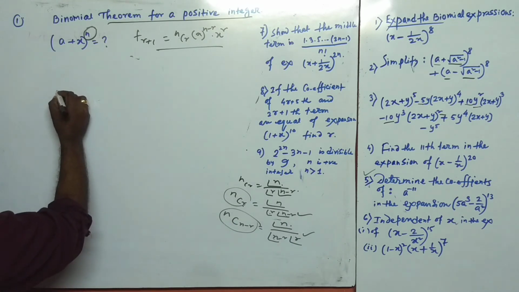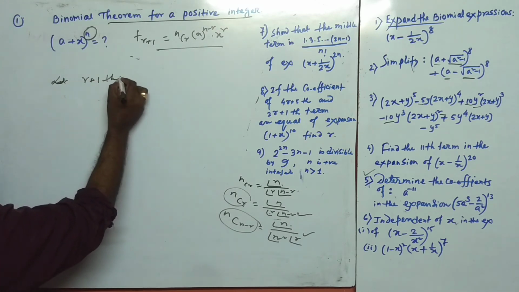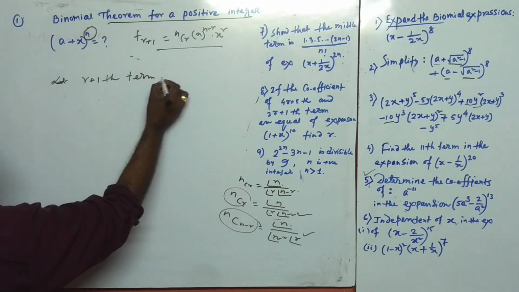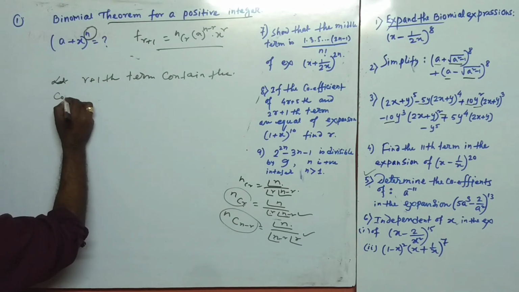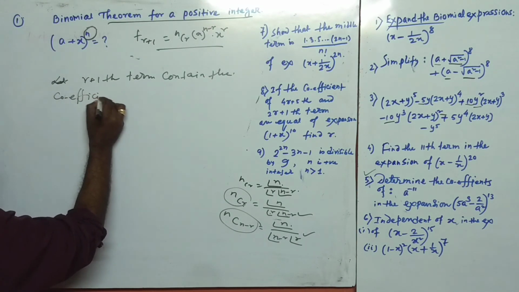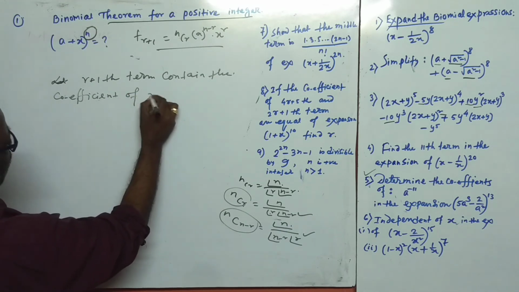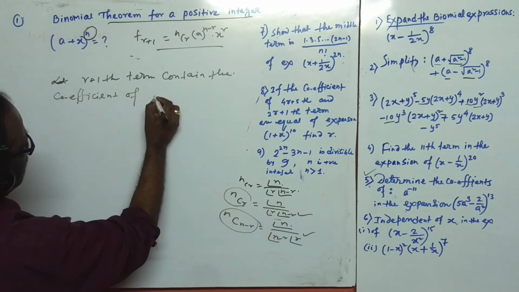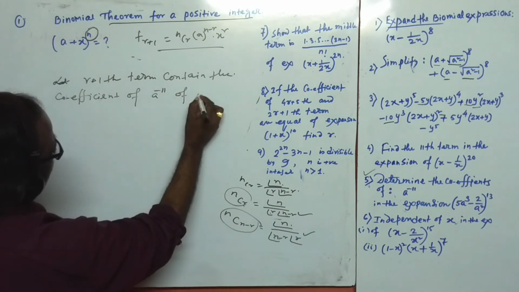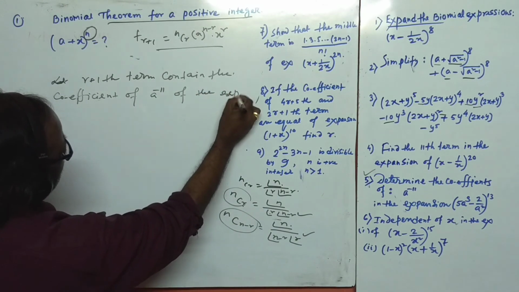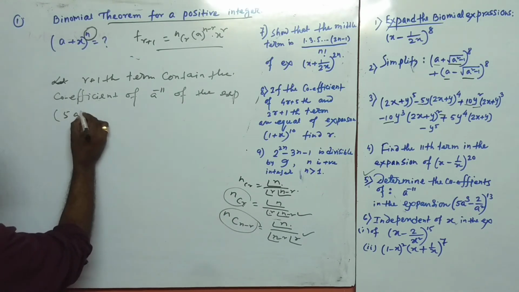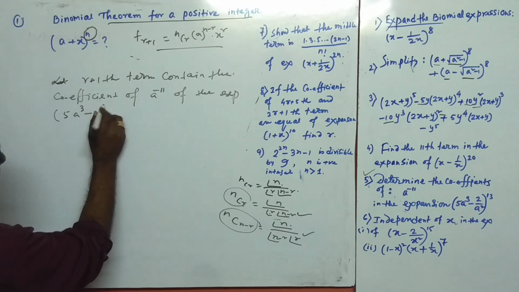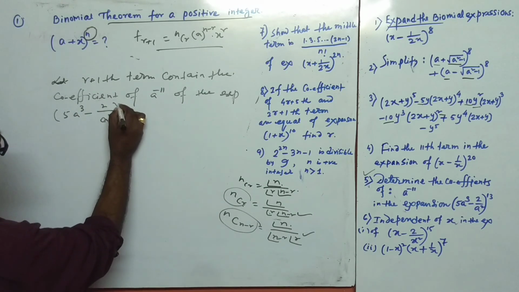So let the R plus 1 term contain a to the power minus 11 of the expansion, that is 5a to the power 3 minus 2 by a to the power 2, whole to the power 13.